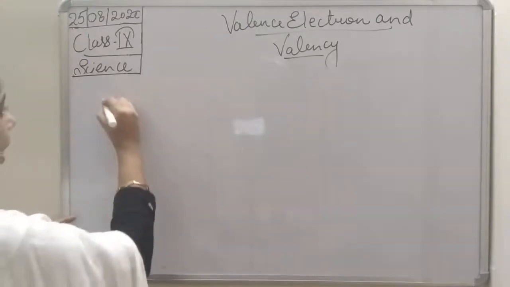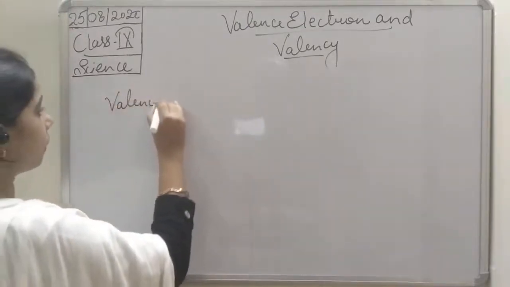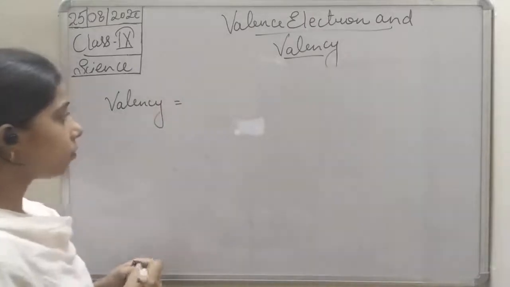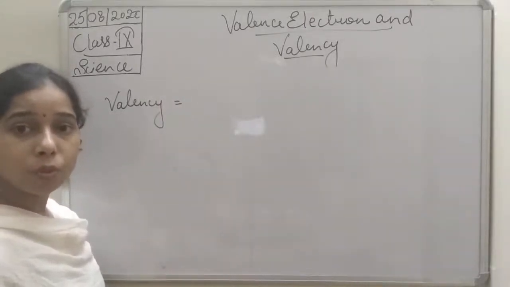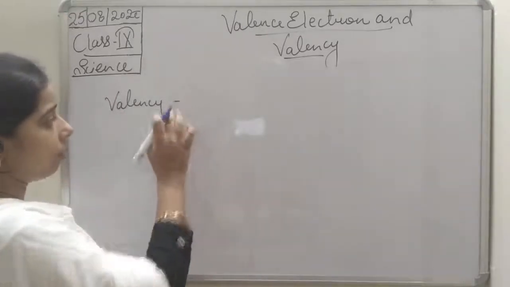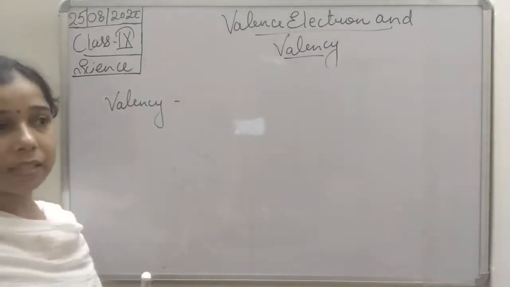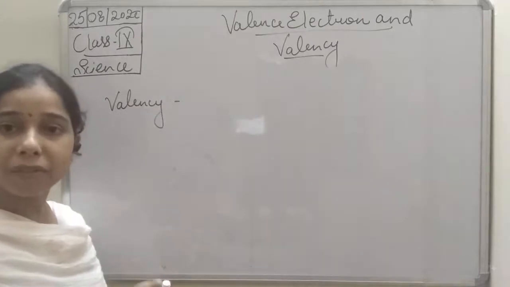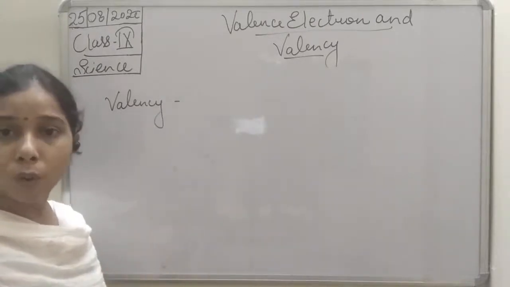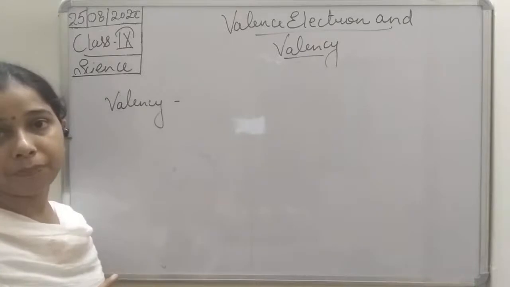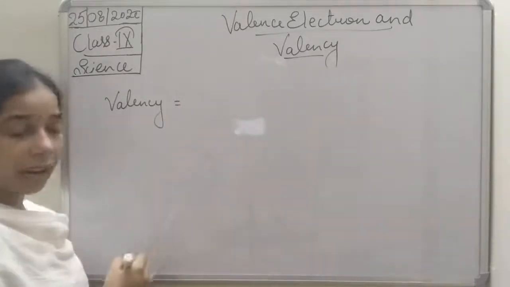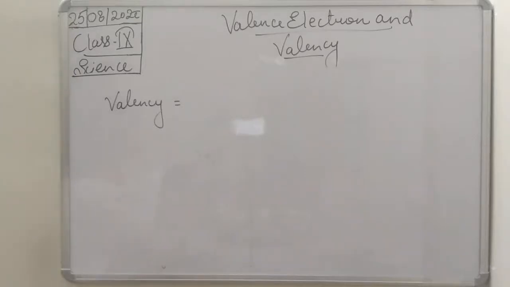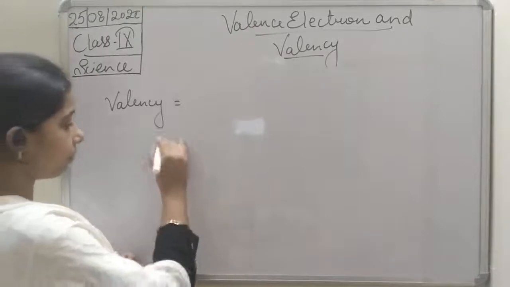So for that, students, we can define valency. If an atom has valence electrons up to 4, then its valency will be 4.